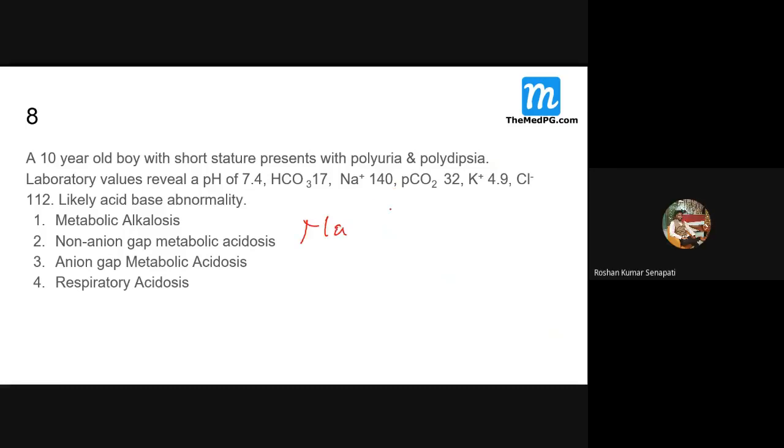Sodium is normal, 140. When pH is 7.4, I really don't bother about this. Let us look at that last one. It looks like there is some amount of reduction, in fact. Do you think it is a reduction here?